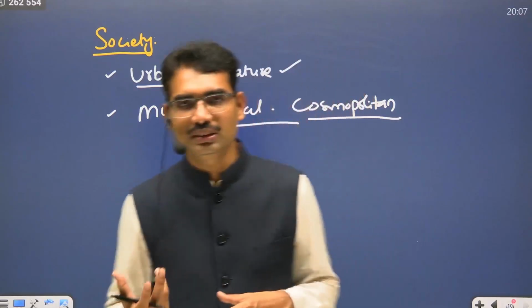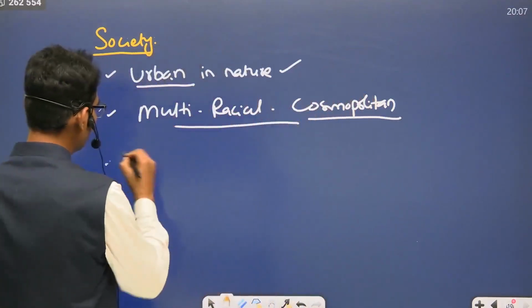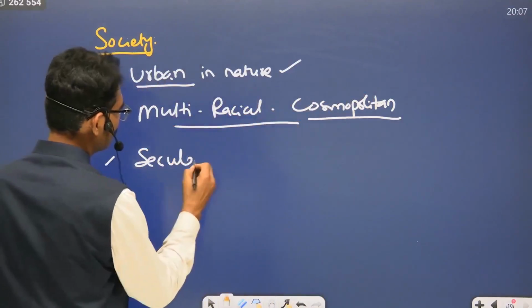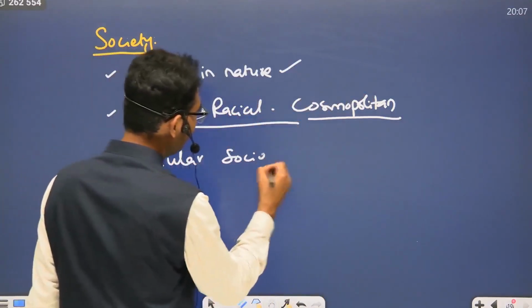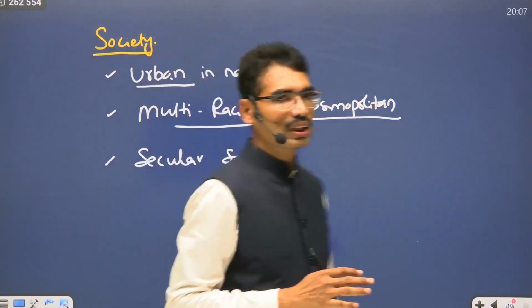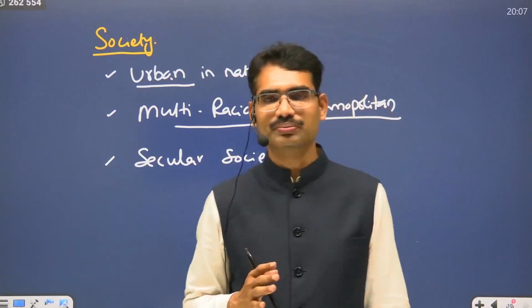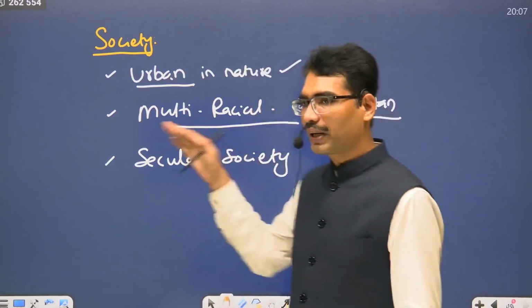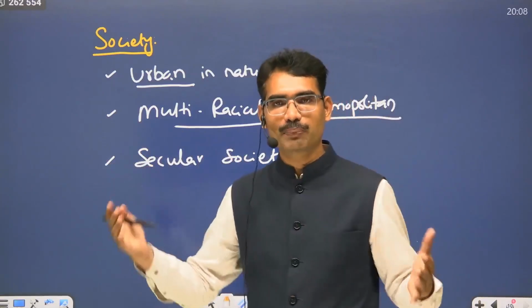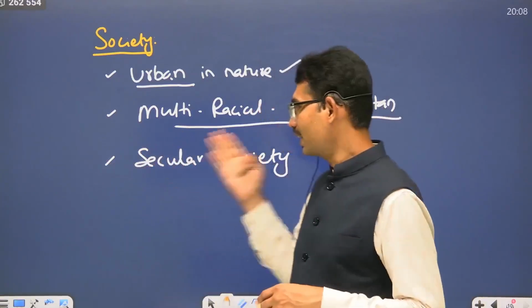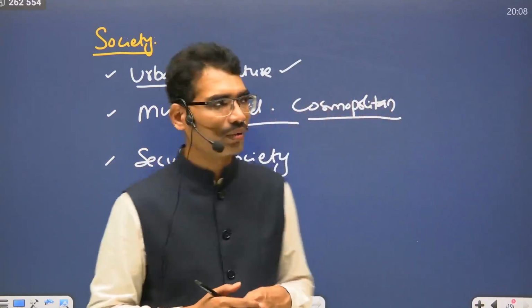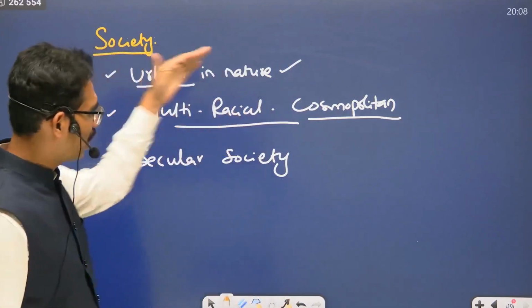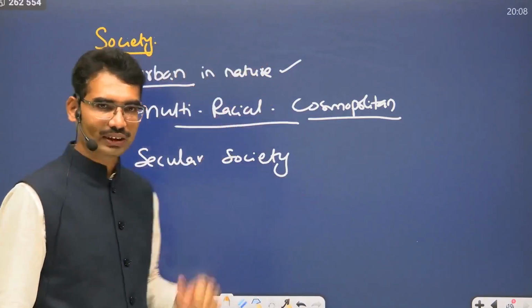It appears that they were a secular society. That means they believed in religion, they believed in God, they practiced burials also. But it appears it was a private affair, not dominating the public sphere. Secular society.